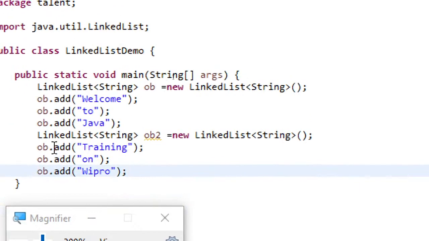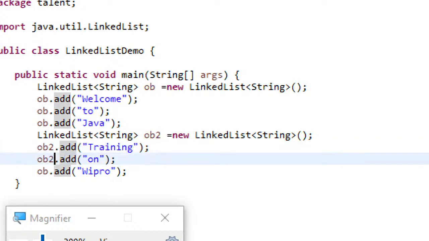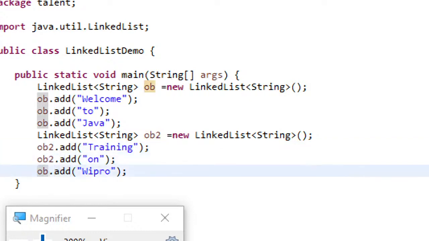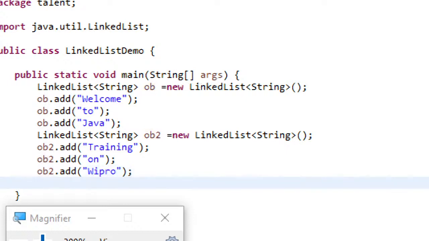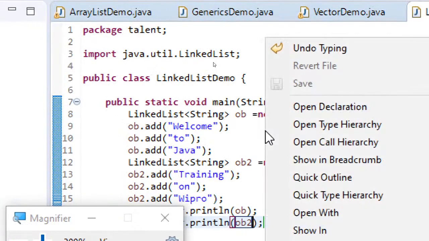And here I'll just use 2. Now here, first let us just display both, and then I'll show other methods.